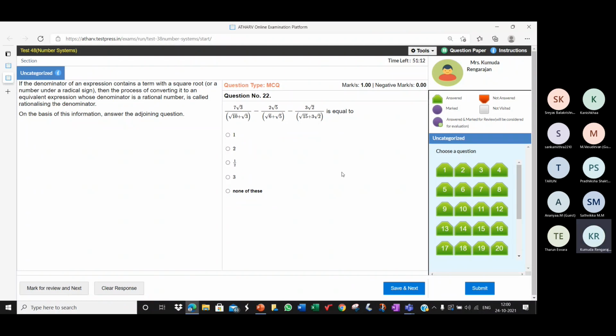Please work this, children. Simplify separately. First work 7 root 3 by root 10 plus root 3 and tell me the value you get. Work it in 3 different steps: step 1, step 2, step 3.